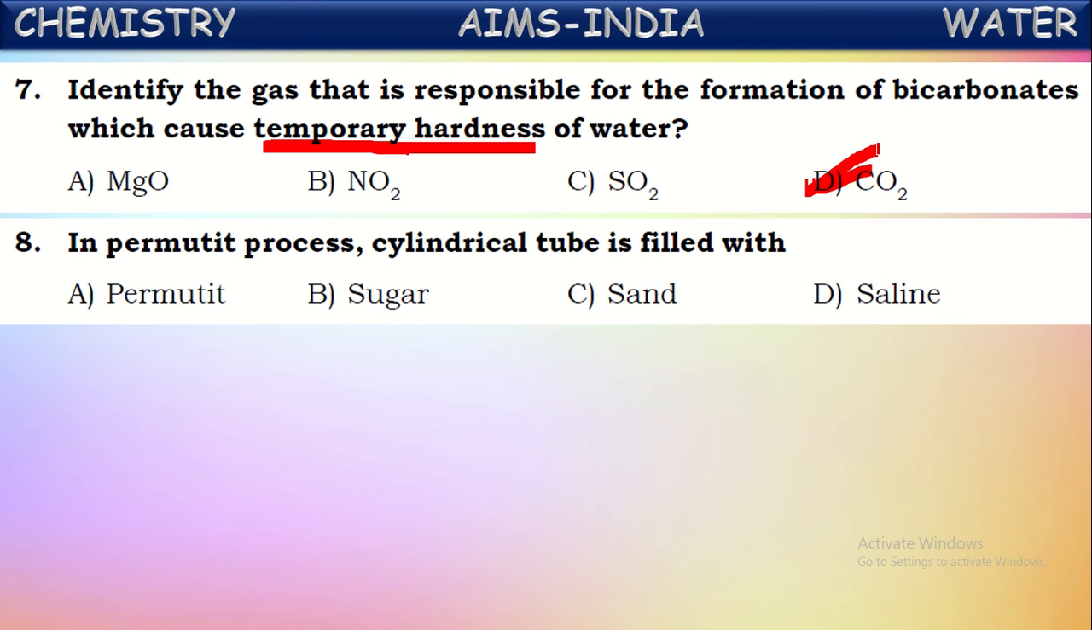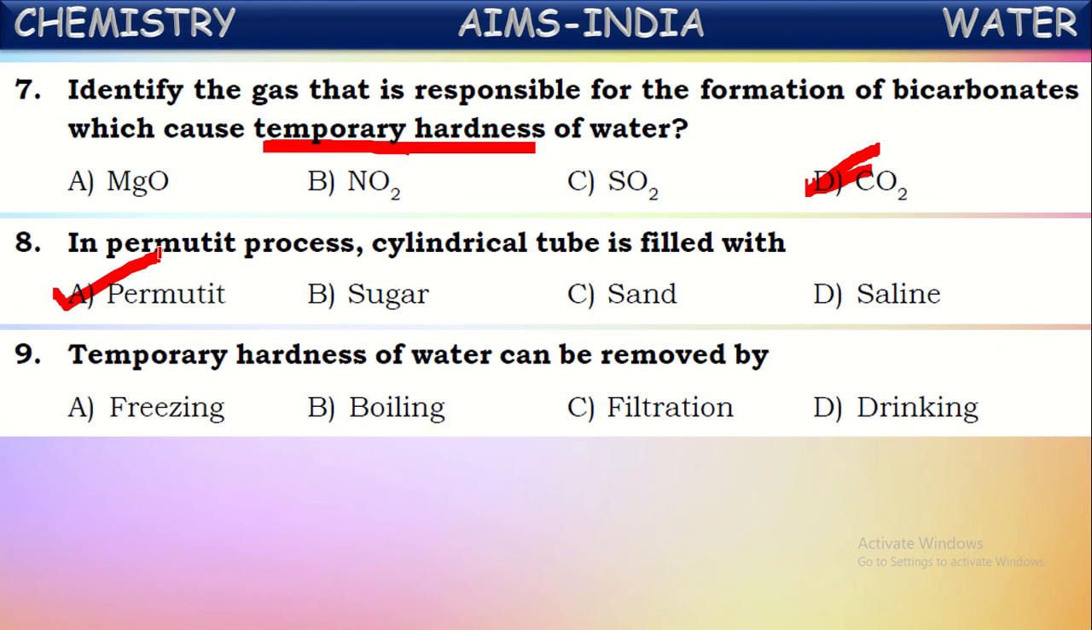Okay, next. The permutit process. In the permutit process, the cylindrical tube is filled with permutit, which is a chemical substance. Chemically, it is called sodium aluminum silicate. It is a silicate of certain metals, commonly called permutit. This is used for the purification of hard water. To convert hard water into soft water, it is used in one of the processes called the permutit process.